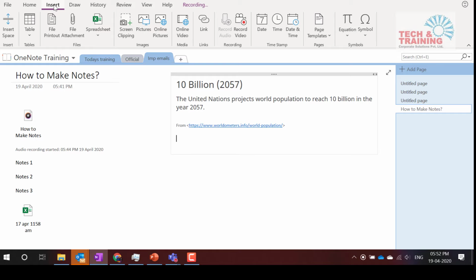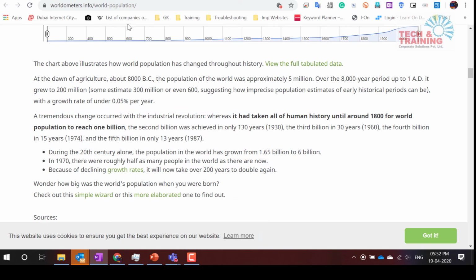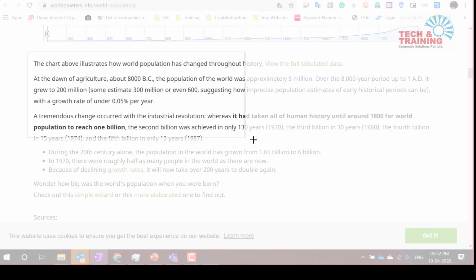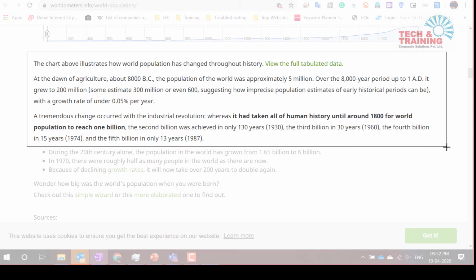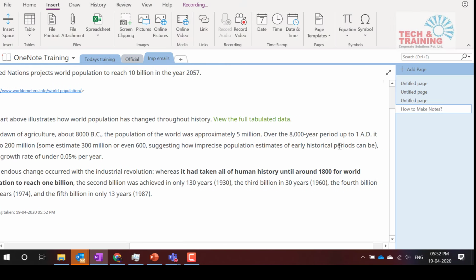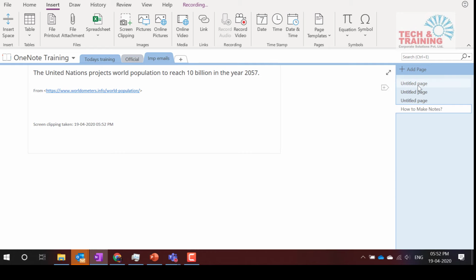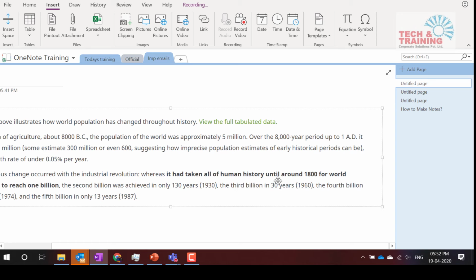I go to insert and here you can see screen clipping. When I go to insert screen clipping, it automatically takes me to this clipping mode and I can just select whatever I want. So I want something till here. Okay. So I've taken that in OneNote and it's here. Let me cut and paste it because it's a little longer. I'll paste it here and then I'll explain it to you.